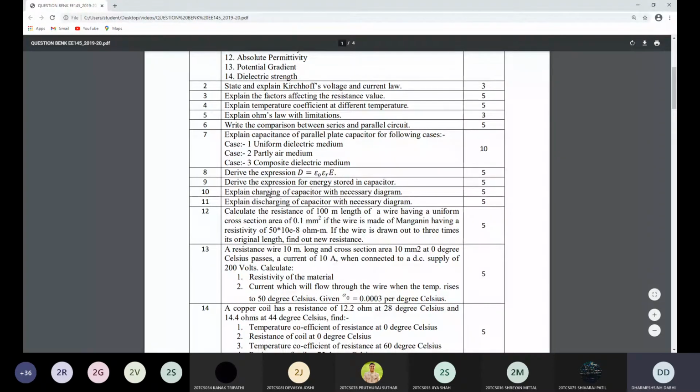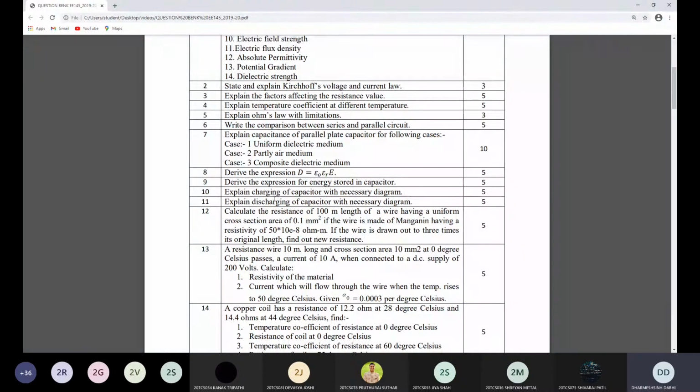But from the practical point of view, you must know what charging is and what discharging of the capacitor is. Clear? Because the next practical we have done is regarding this charging and discharging of the capacitor. So I think the 10th and 11th questions will not be asked in the exam. It is not in your theory syllabus, but in your practical syllabus it is available. Okay, but you can understand about this charging and discharging.